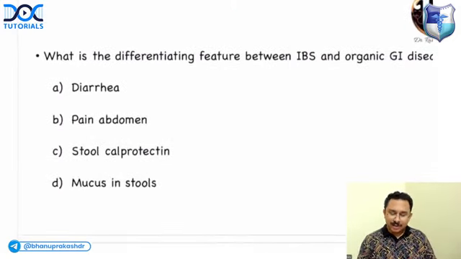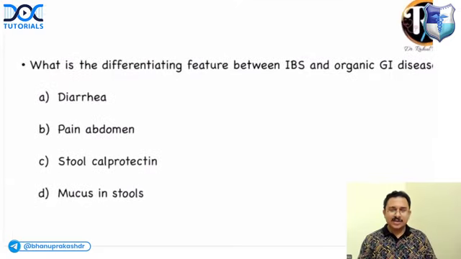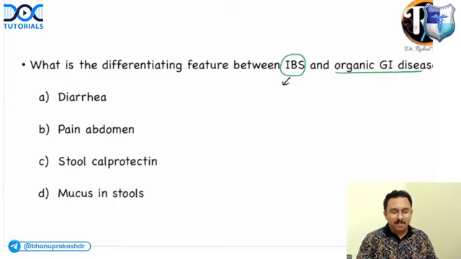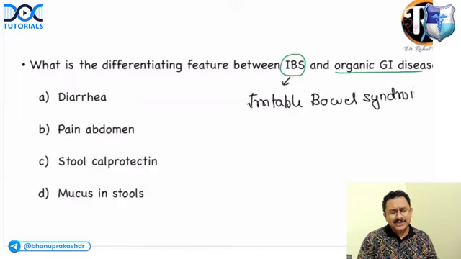Option D. What is the differentiating feature between irritable bowel syndrome, IBS, and organic GI disease? So IBS means irritable bowel syndrome. So how to differentiate irritable bowel syndrome and an organic GI disease, like inflammatory bowel disease?